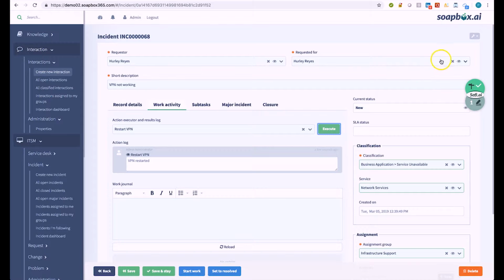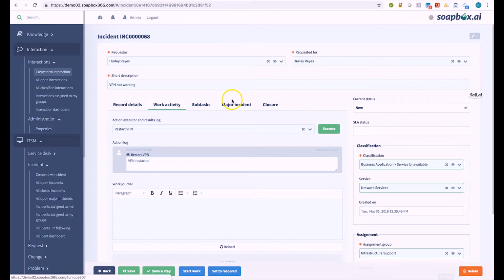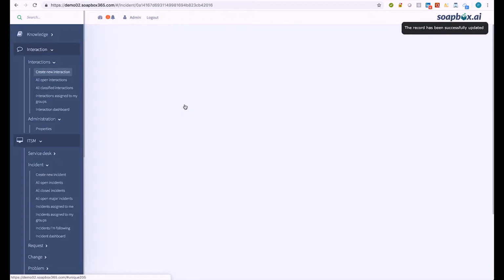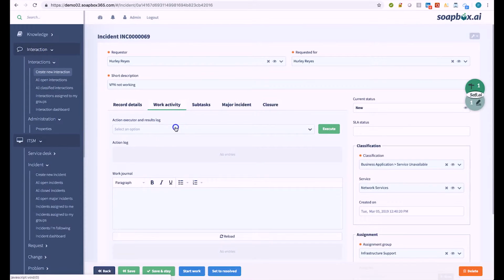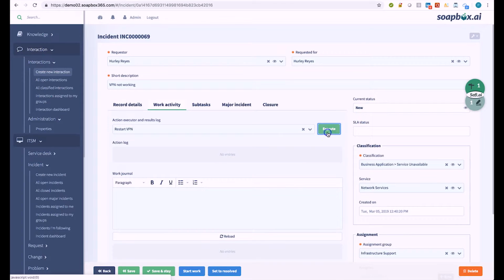The best way to simulate this learning is just to go and copy this record and fire that action every time we copy that record. Right, so we're simulating multiple resolutions. Well, simulating multiple calls coming in and resolutions, exactly. So let's say the VPN is not working again. I'll restart the VPN.